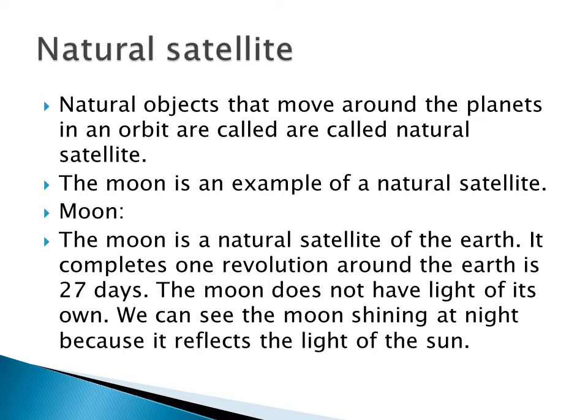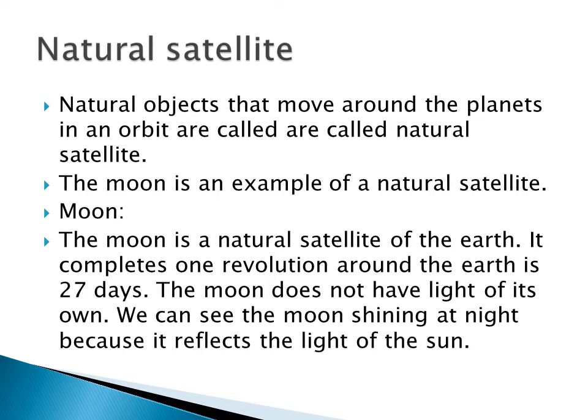I'm repeating again. We are talking about satellites. There are two types: natural satellite and artificial satellite. Natural objects, things made naturally by God, that revolve around the planets in a particular orbit are called natural satellites.